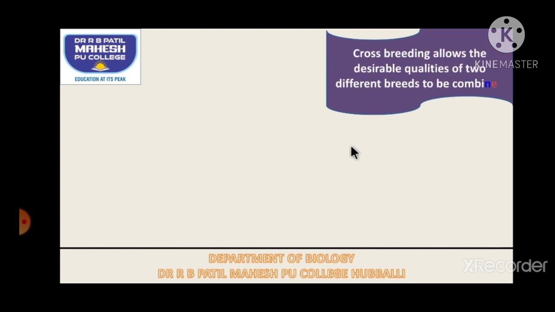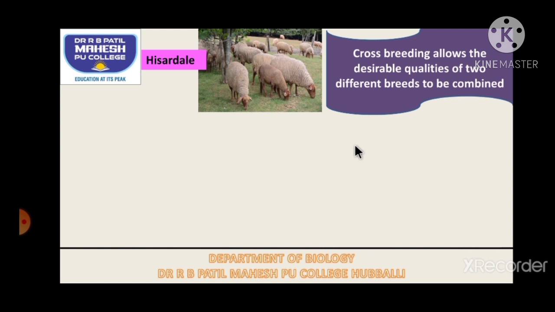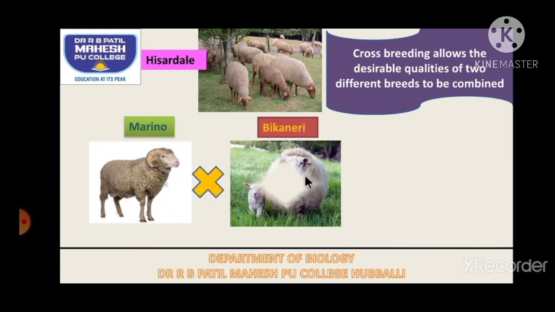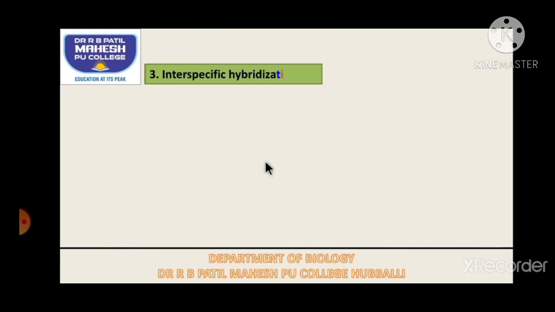Crossbreeding allows desirable qualities of the 2 different breeds to get combined in the new offspring. So Hisar Dale is said to be one of the examples which we have produced by crossbreeding. It is a sheep which is produced by crossing one Merino ram with the Bikaneri ewes. So this is also asked 2 to 3 times in the board exam. So write a note on Hisar Dale, or write the parents of the Hisar Dale. Merino rams and Bikaneri ewes make a Hisar Dale.